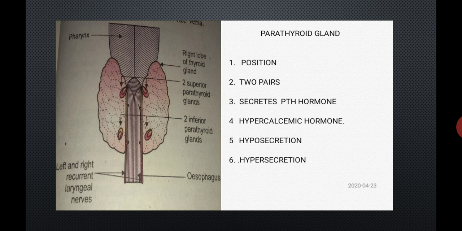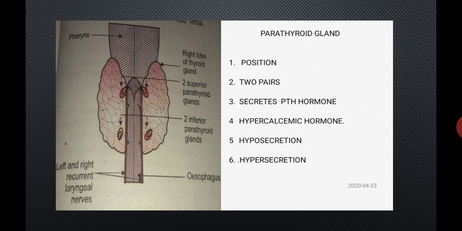Hyposecretion of PTH hormone lowers the concentration of calcium in the blood, and once the level of calcium lowers, it results in excitability of the nerves and the muscles, which causes muscle twitch and spasm. This is called parathyroid tetany or hypocalcemic tetany.